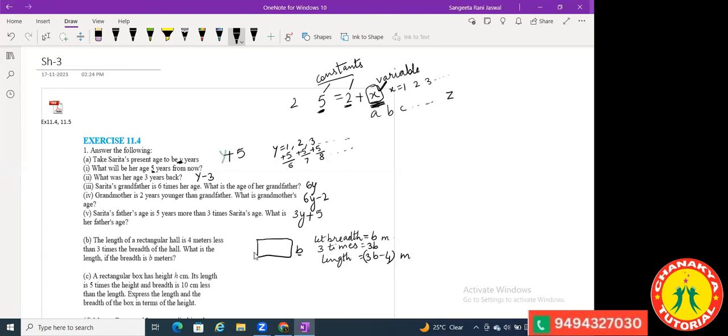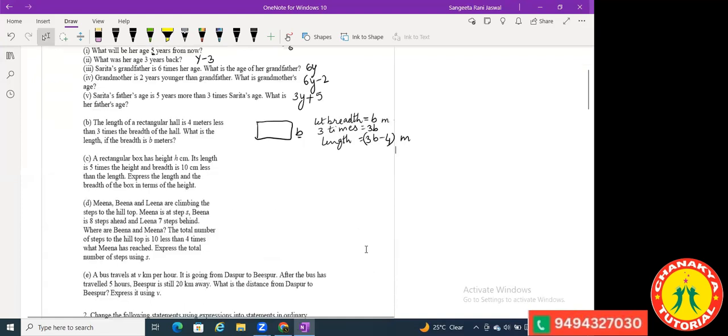Good. Ma'am, instead of writing 3b minus 4, can we write minus 1b? Like if we solve the 3b minus 4, it becomes minus 1b. How can you solve this? You are not given any equation. To find the value of b, you need to have some equation, something to equate with.